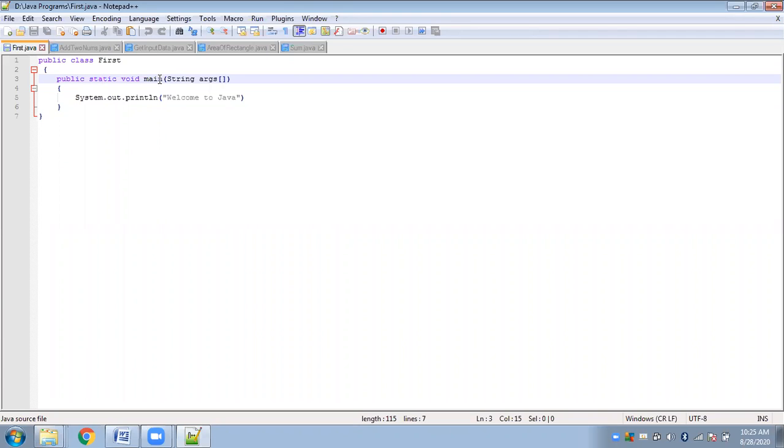Whatever variables or whatever functions you have inside your class, you can access it only via the objects. So it is very important to create objects to be able to access the class members. And the members can be the data members, which we also call the variables, or the member functions. Is that clear? Here we have a member function of the class, which is the main function. And this main function will not be called by any object of the class. If you see this program, have I created any object here?